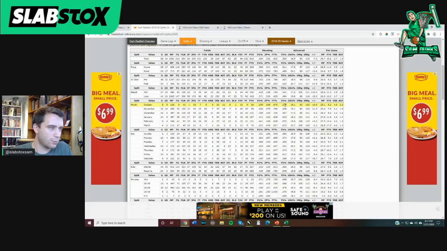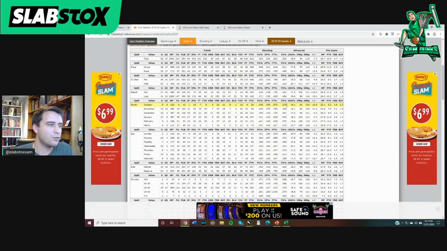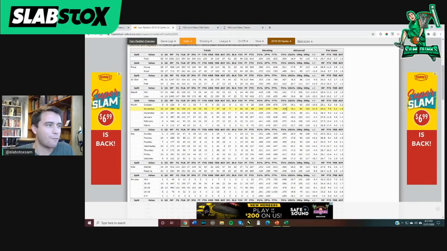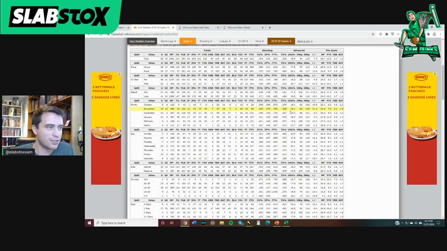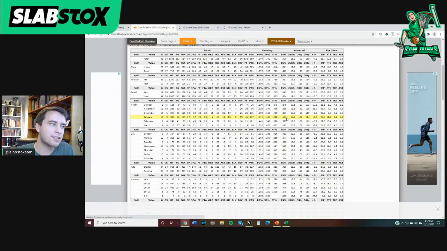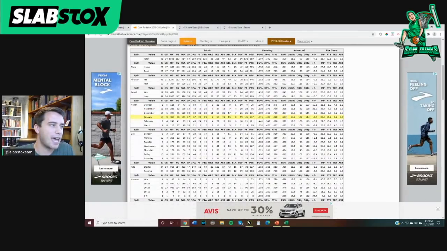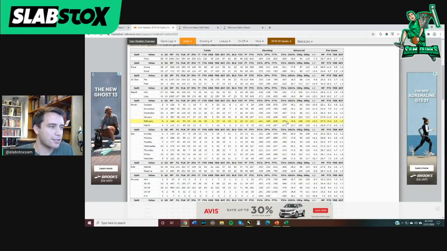True shooting percentage, it's the same thing, .279 back in October, terrible. .428 in November, terrible. .467 in December. He's getting better, still terrible, sub 50%. Now all of a sudden, he's within spitting distance of league average come January, 54% true shooting. Now all of a sudden, he's just surpassed league average in February, 57%. Then in March, again, small sample size, 67.2% true shooting.